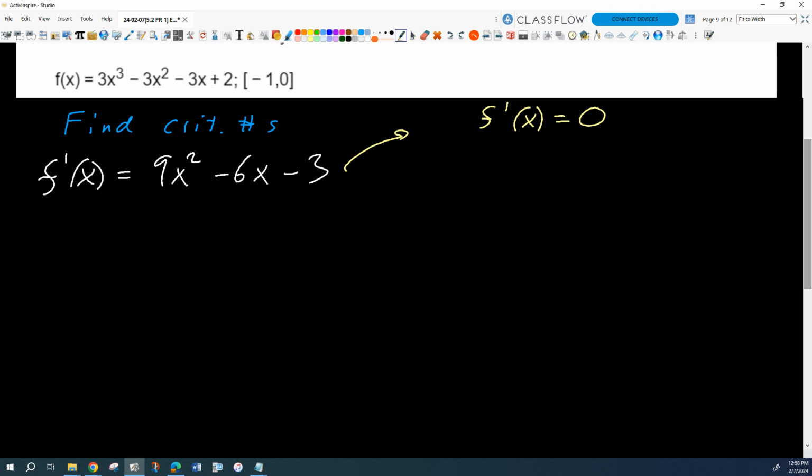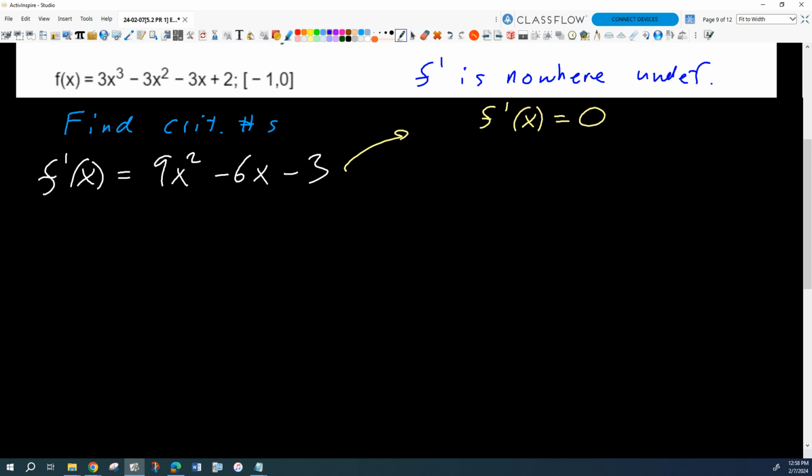Their domain is always all real numbers. So we're fine. There are no places where the derivative is undefined, and here's how we'd say it in math: f prime is nowhere undefined. So we get none of those types of critical numbers, but it might have some zeros.